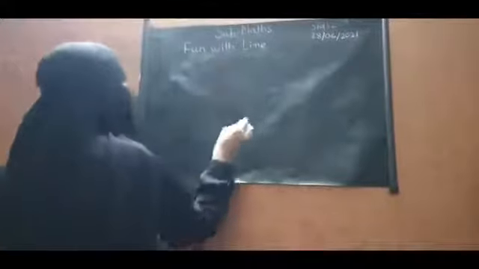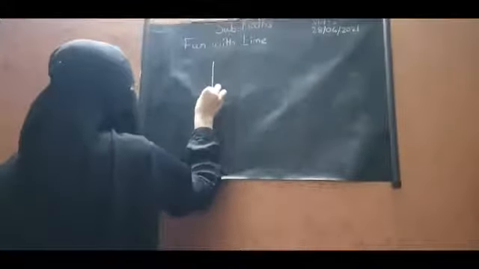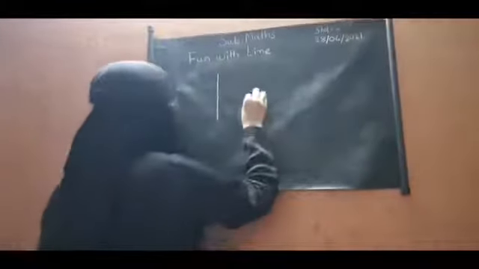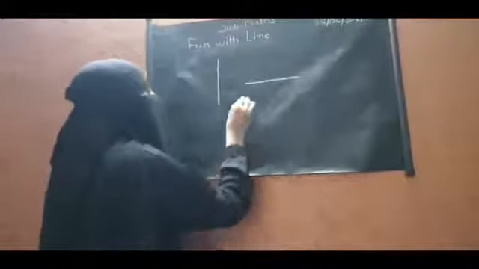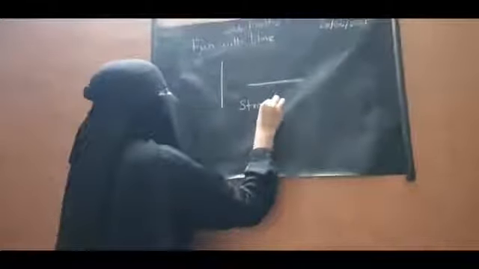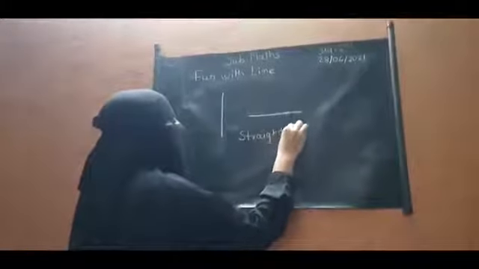You have heard this word many times. So what is line? When we say line, what comes in our mind? Yes, this is a line. This line comes in our mind, or this line, or straight line. These both are called as straight lines.